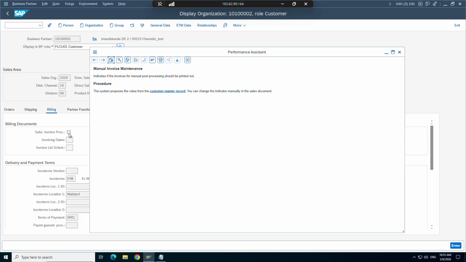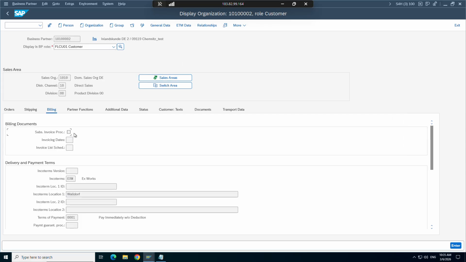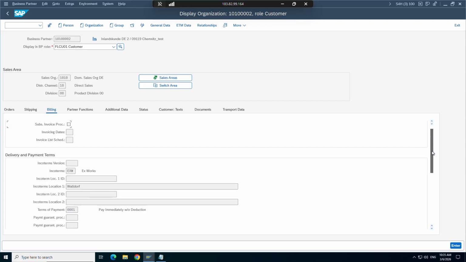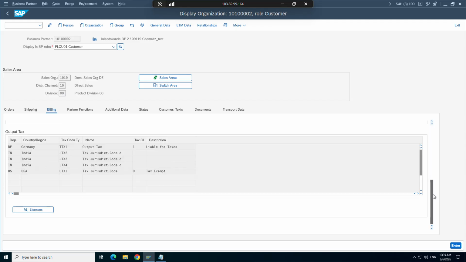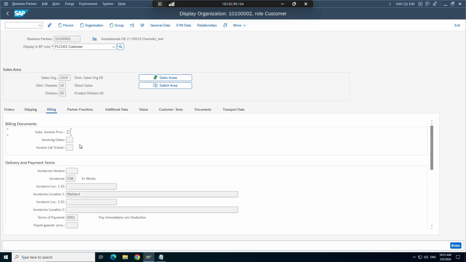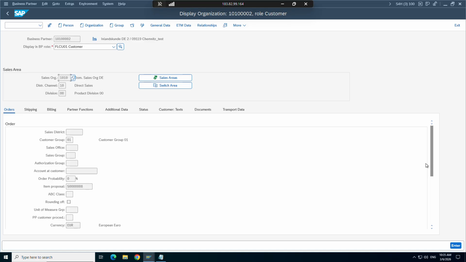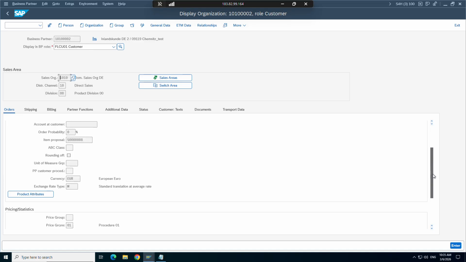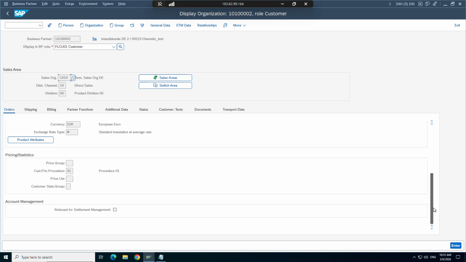Manual invoice. Where is that? Do we have that thing in the order? That checkbox we had here.